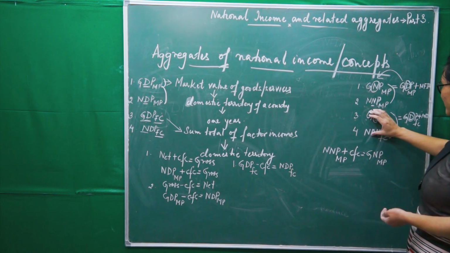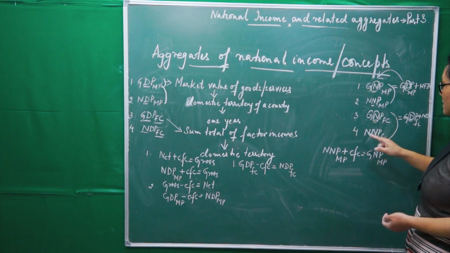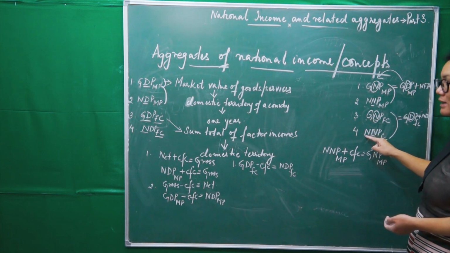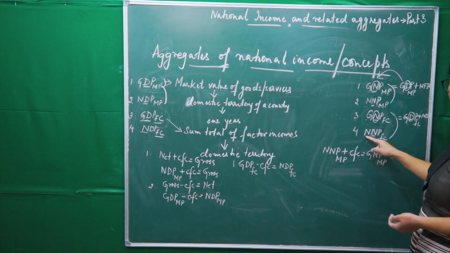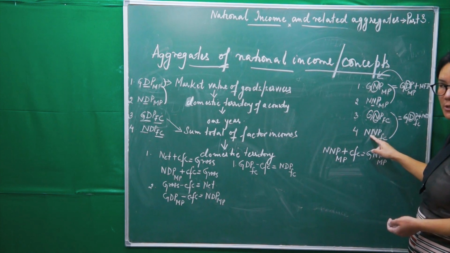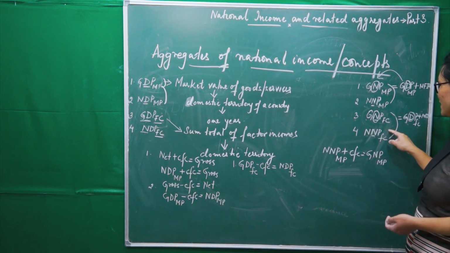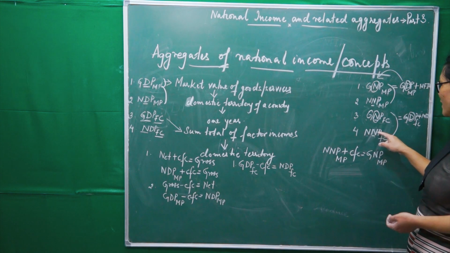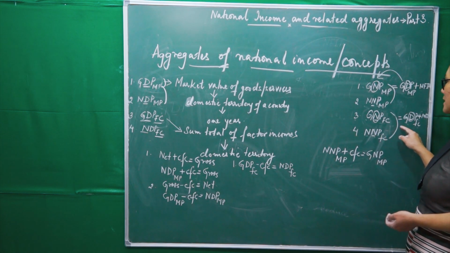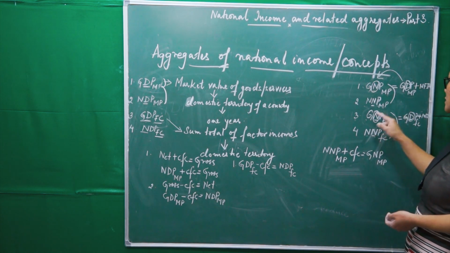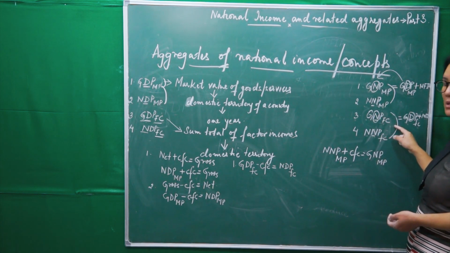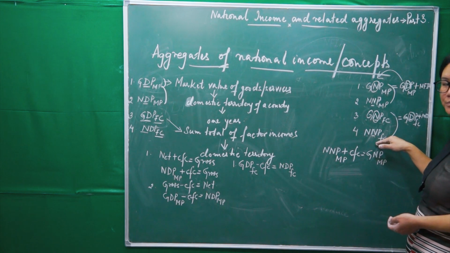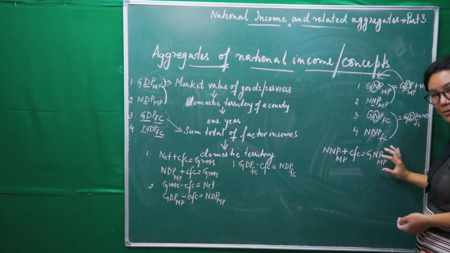And then difference between these two. What is it? Only one. That is G and N, gross and net. That is depreciation, right? So net plus depreciation. So NNP at factor cost plus depreciation, you do it, you will get gross national product at factor cost. Same wise opposite here. Is that clear? So this is simple, right?